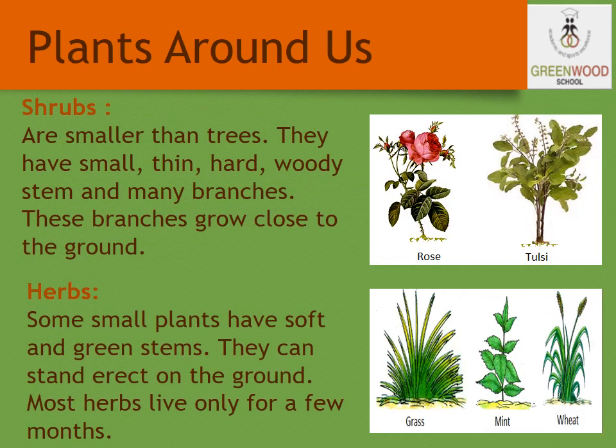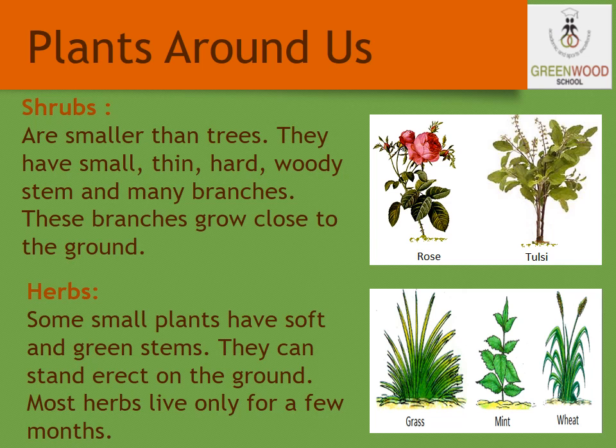What are shrubs? Shrubs are smaller than trees. They have small, thin, hard, woody stems and they have many branches. So these branches grow close to the ground. For example, rose, tulsi, cotton, mehendi plants. These are the examples of shrubs.